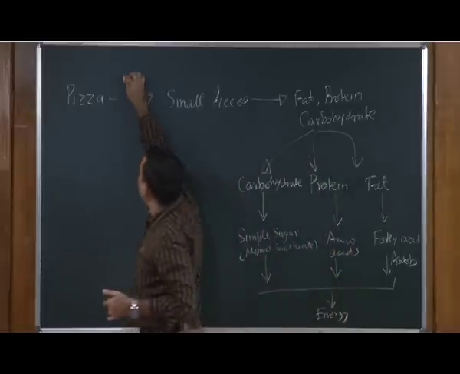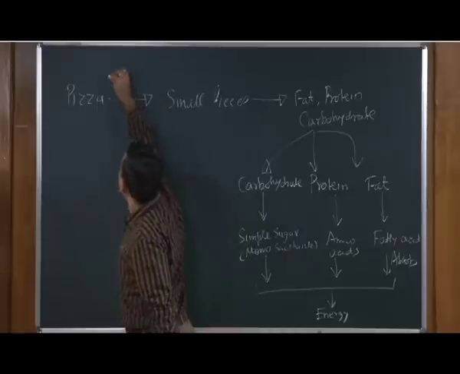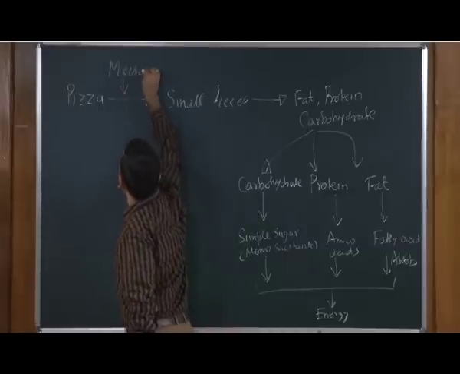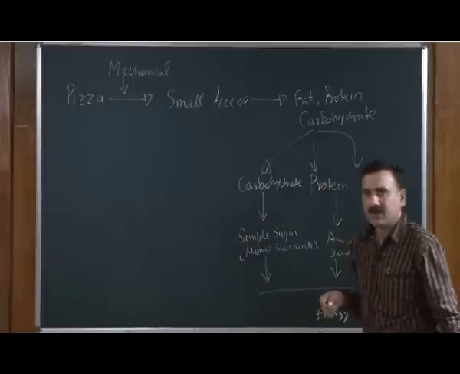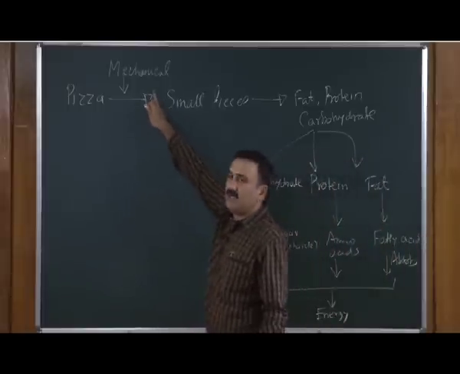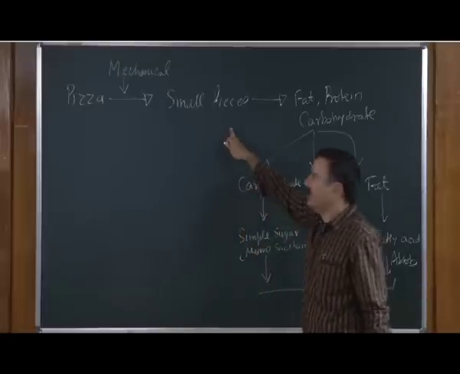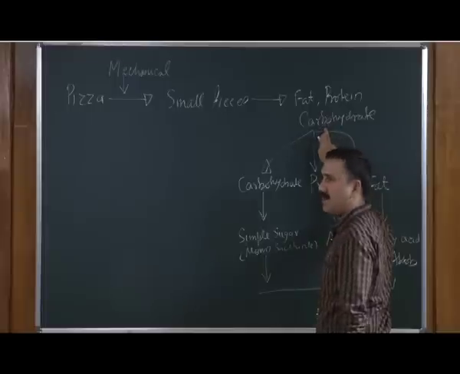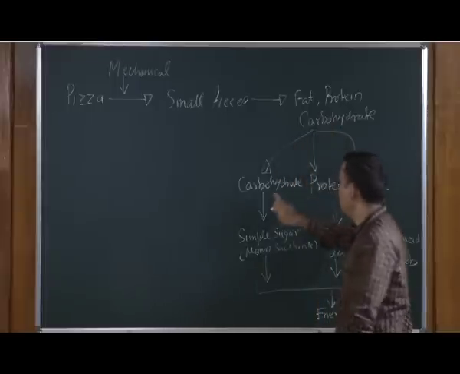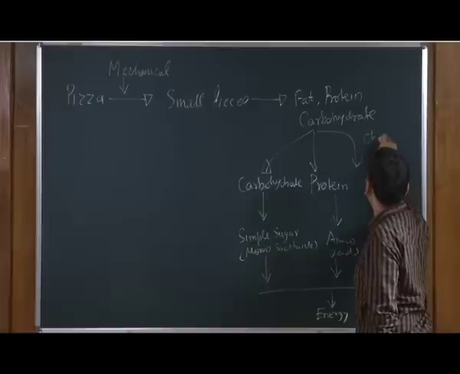So, what is happening when you are breaking a pizza into small pieces? This is actually a mechanical process. Okay. So, you have to do a mechanical process to convert a pizza into small pieces, and then this small piece contains fat, protein and carbohydrate that has to be fractionated into different classes of molecules. This is a chemical process,